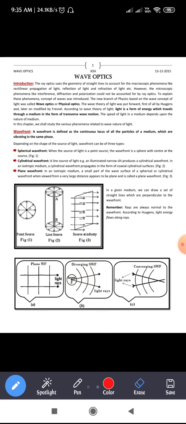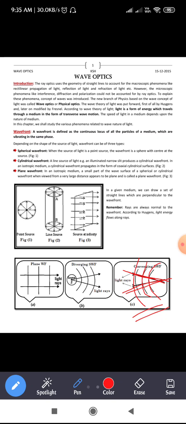And again in figure C, you can see here, it is a converging wavefront. Okay, the light rays are coming in different directions and they are meeting at a point. And you can see this is the wavefront, a converging spherical wavefront.